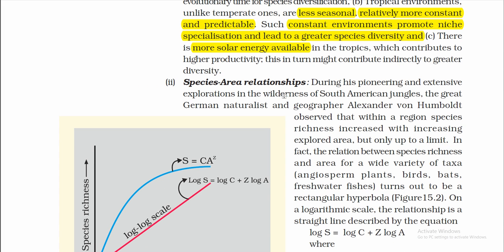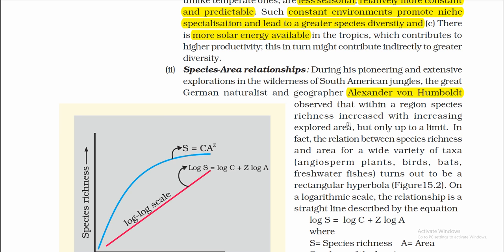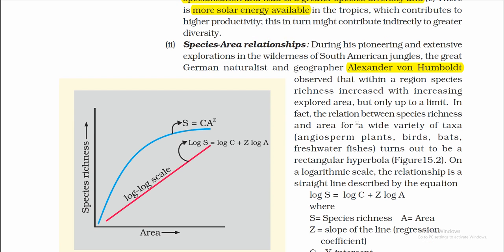During his pioneering and extensive explorations in the wilderness of South American jungles, the great German naturalist and geographer Alexander von Humboldt observed that within a region, species richness increased with increasing explored area, but only up to a limit. In fact, the relation between species richness and area for a wide variety of taxa, such as angiosperm plants, birds, bats and freshwater fishes, turns out to be a rectangular hyperbola.